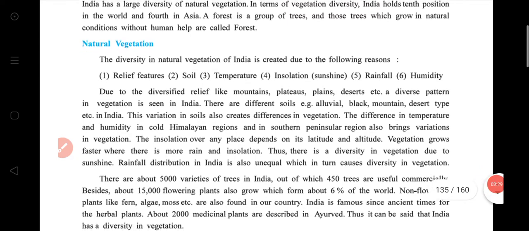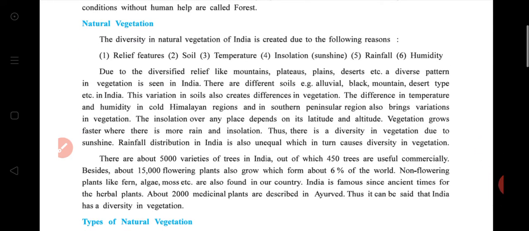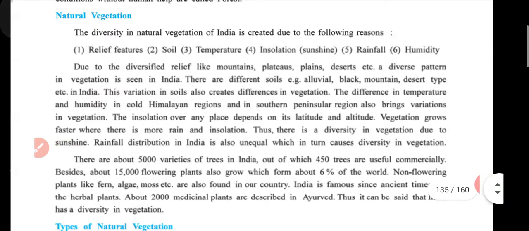The diversity in natural vegetation of India is created due to the following reasons. First, relief features, soil, temperature, insolation, sunshine, rainfall, and humidity. Due to diversity in relief like mountains, plateaus, plains, desert, etc., a diverse pattern in vegetation is seen in India. There are different soils like alluvial, black, mountain, desert type, etc., and the variation in soil also creates difference in vegetation.